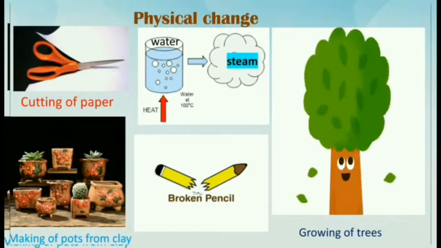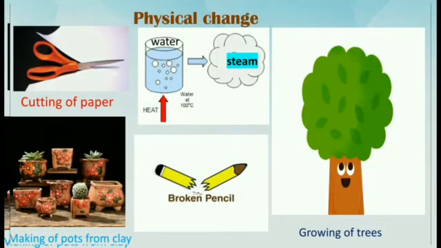Children, in all these examples, did you notice something? Let me tell you what to notice. All these changes are temporary changes. These changes can be reversed, and in this you see no new substances are formed.